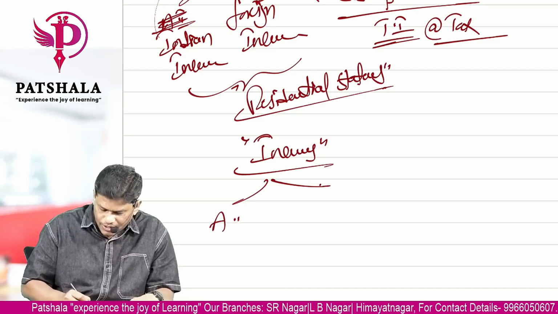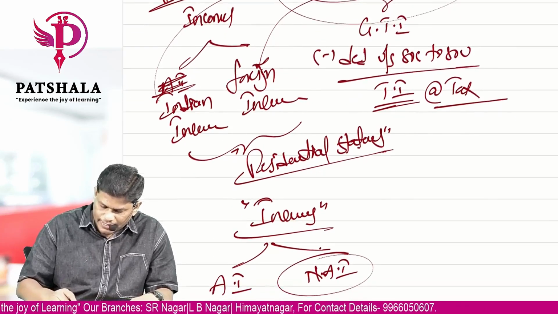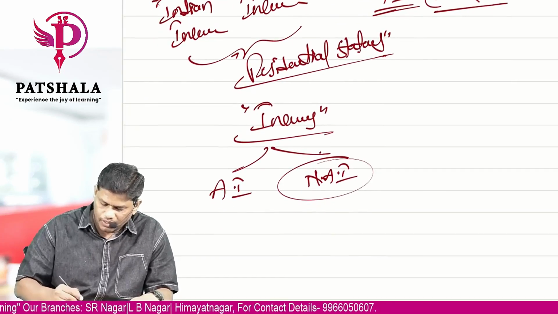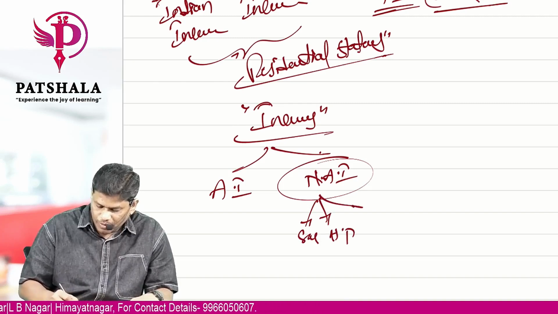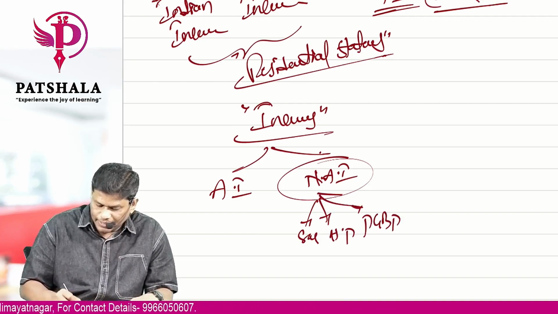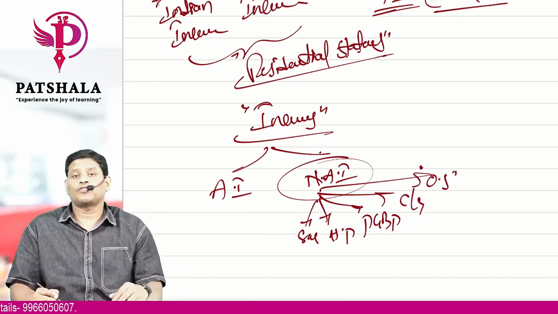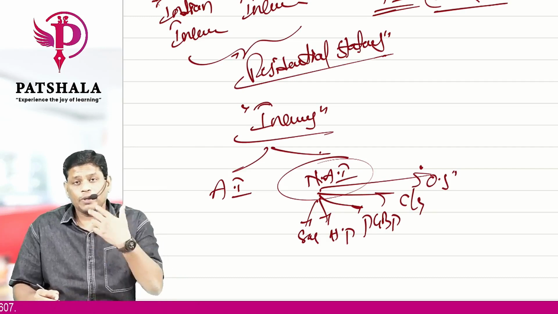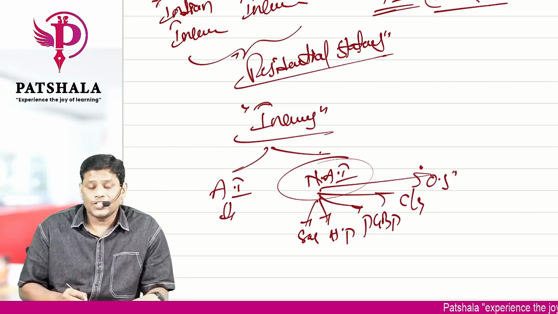One is agricultural income. Another one is non-agricultural income. All these incomes which I told you which are taxable, salary, house property, your PGBP, your capital gains and other sources, come under the heading of non-agricultural income. So it becomes very important for you to understand what you mean by agricultural income.